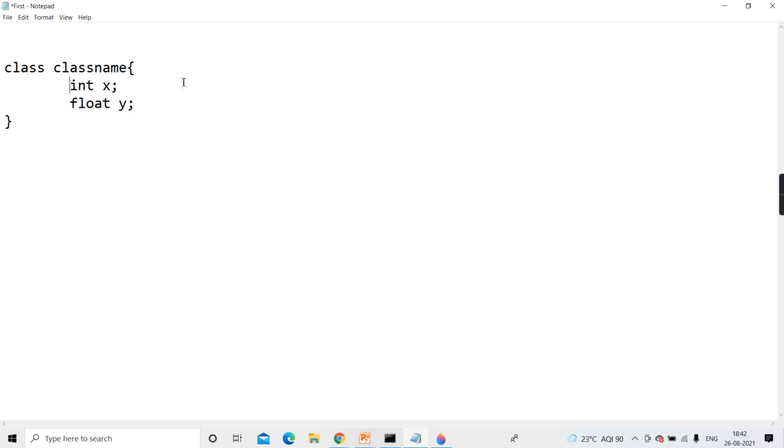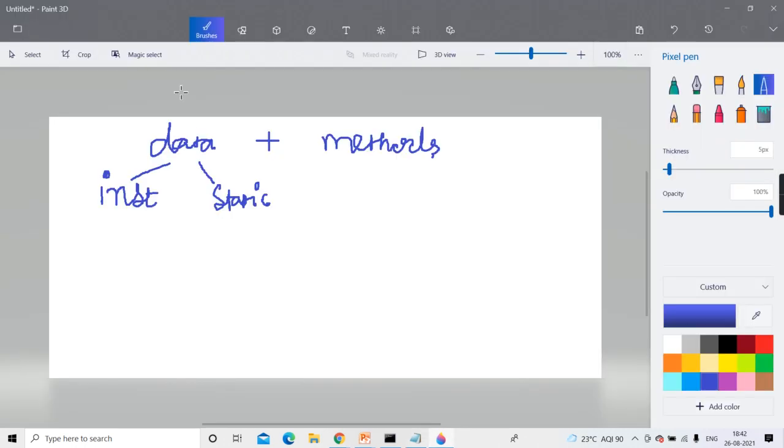Now when I'm declaring this x or y of type float or type integer, here I haven't used the keyword static. Have I used the keyword static? No. Means they are instance data.